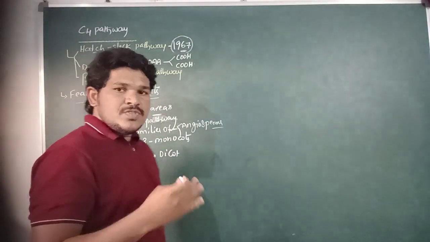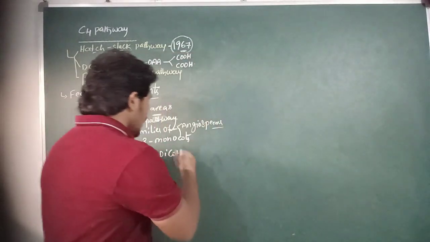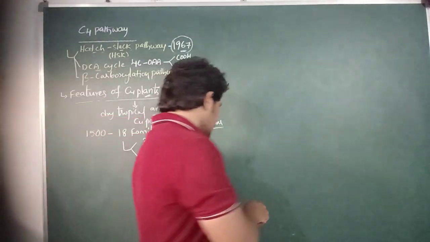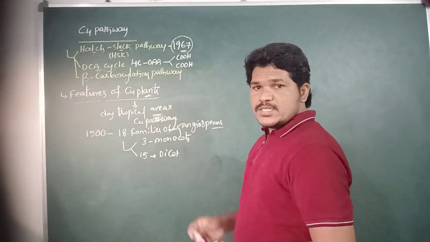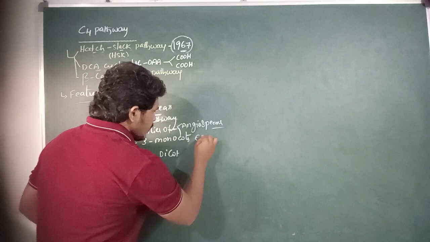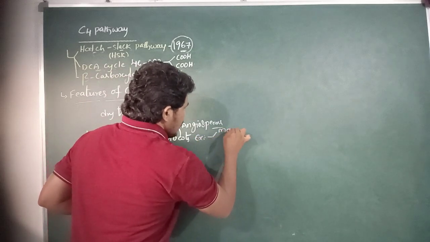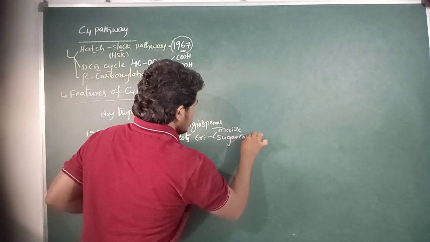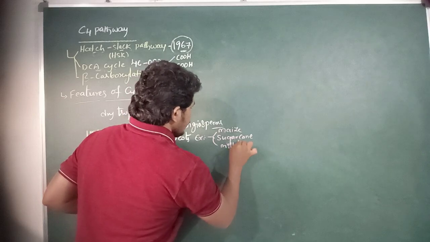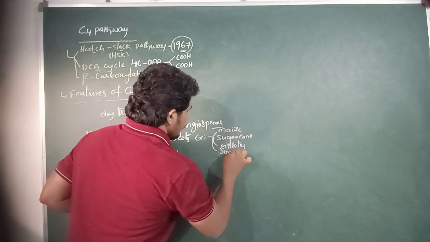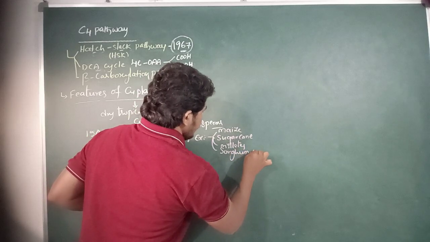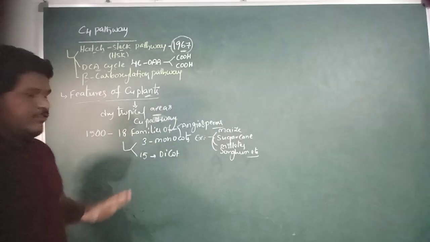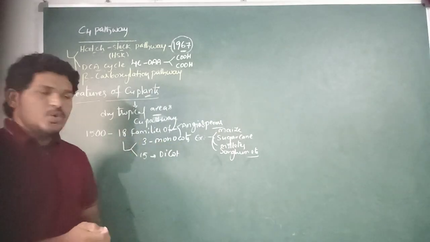Some examples of monocot C4 plants are maize, sugarcane, millets and sorghum, etc. These are a few examples belonging to the 3 families of monocots.